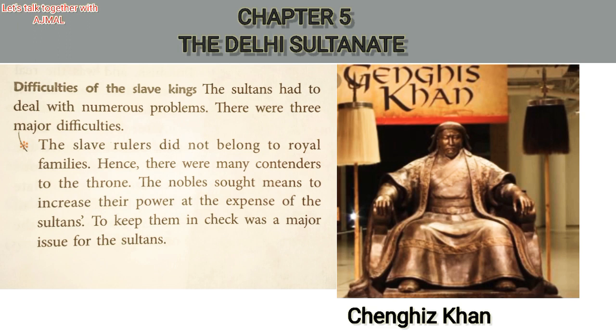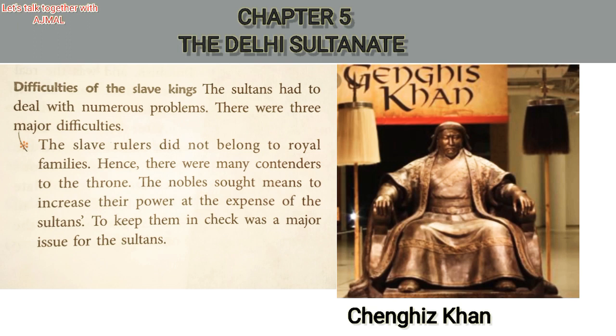The first problem is that the slave rulers did not belong to royal families. Hence, there were many contenders to the throne. The nobles sought means to increase their power at the expense of the Sultan. To keep them in check was the major issue for the Sultan. So we can understand that the slave rulers, Balban, Aibak, Iltutmish, Razia Sultan, did not belong to any royal families.